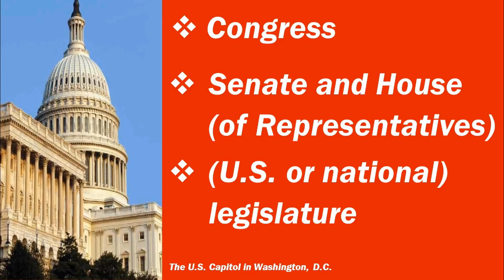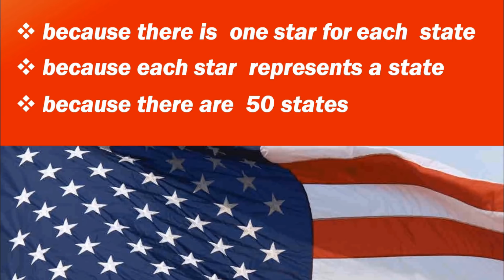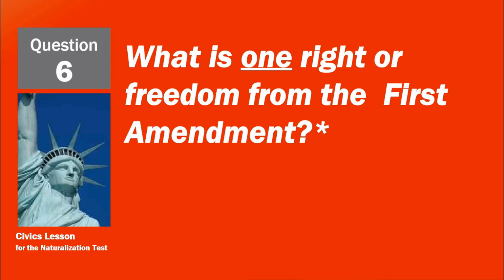U.S. or national legislature. Why does the flag have 50 stars? Because there is one star for each state. Because there are 50 states. What is one right or freedom from the First Amendment?